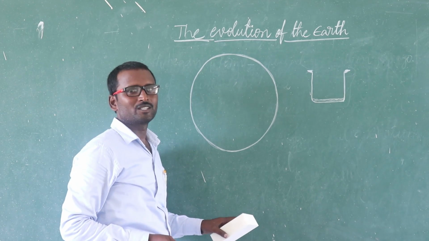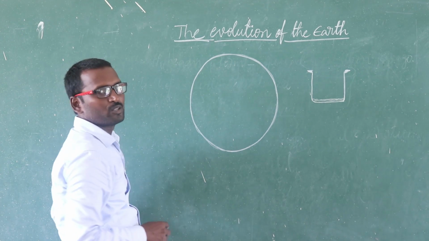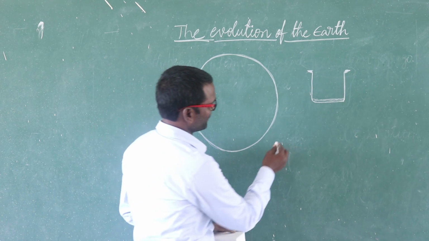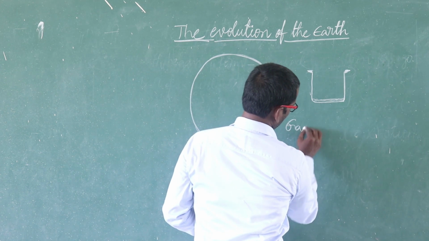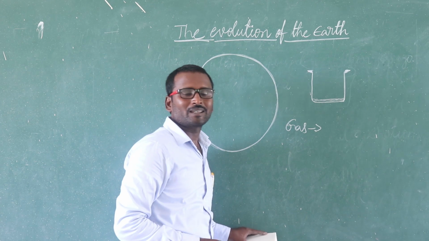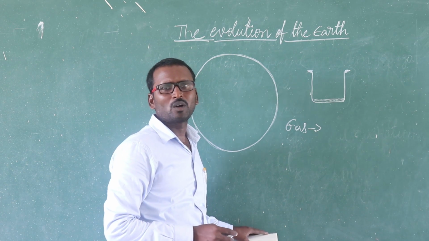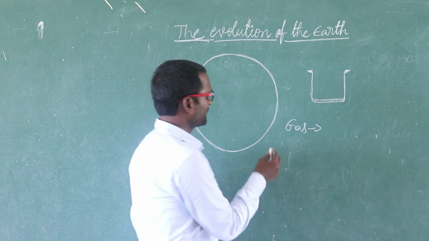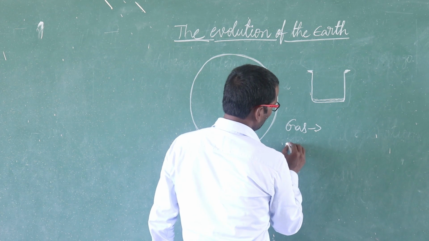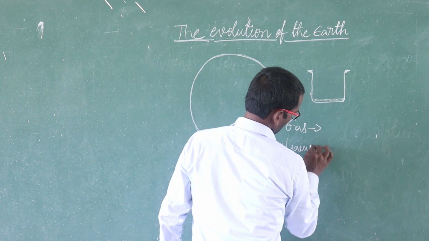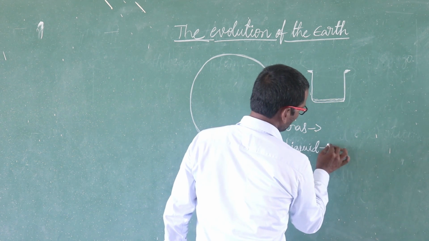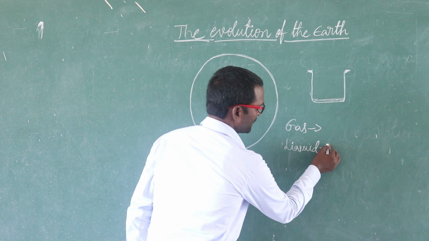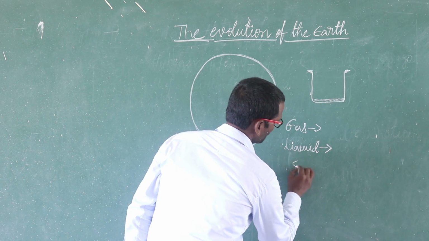Okay students, we learned the evolution of the earth: first it formed in the gas stage, a swirling ball with dust clouds. Second, it became the molten stage, that means liquid stage. Liquid stage means hot liquid. And finally it became a solid state.